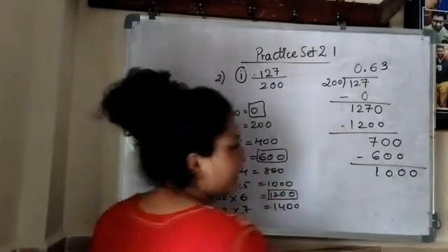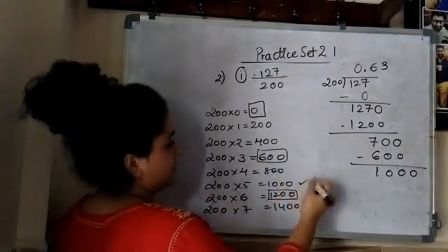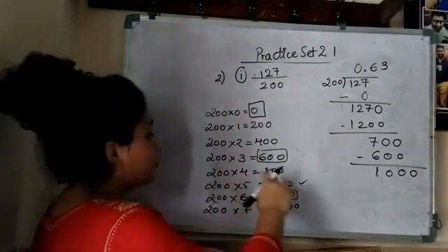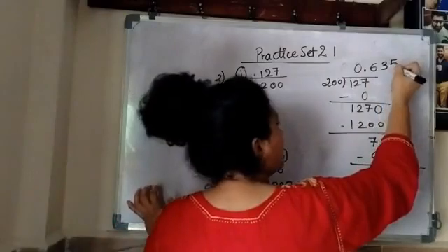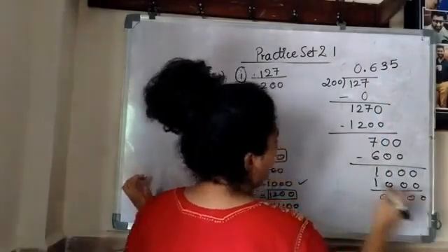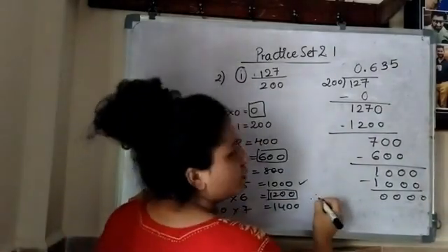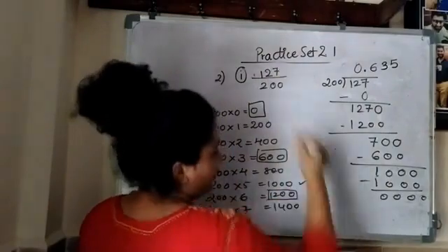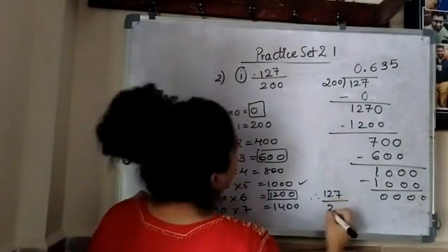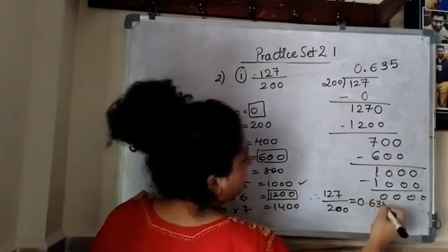Then 0 I'll put again. Now 1000 is there. Yes, very good. Excellent. So 1000 is there. 200 fives are 1000. Okay, finally, yay. Finally we got 0. Very good. So your number 127 upon 200, we are getting the answer 0.635.